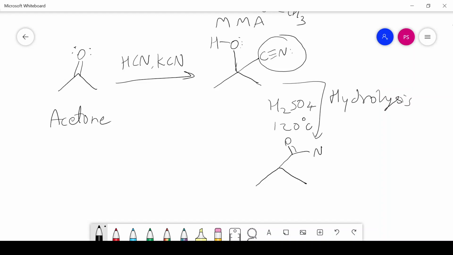C double bond O NH2, and put the double bond here. So you can write this structure like this: C double bond O NH2.